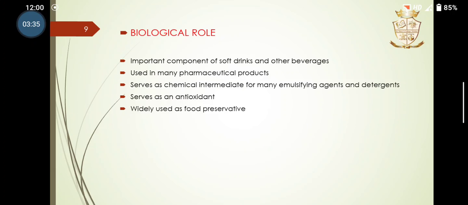Its biological role: it is an important component of soft drinks and other beverages, it serves as an antioxidant, is widely used as a food preservative, and is used in many pharmaceutical products.